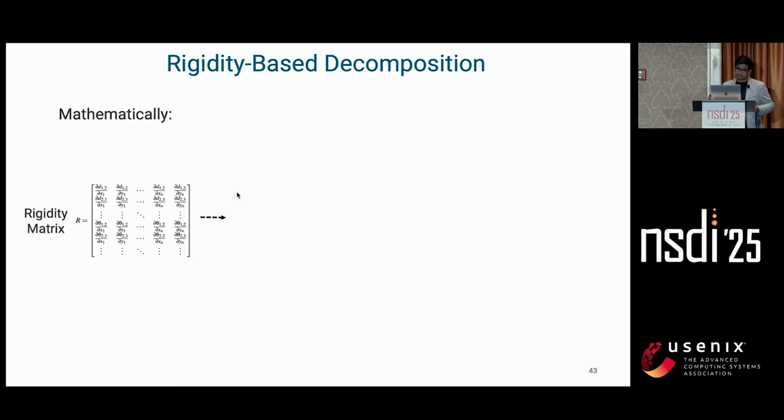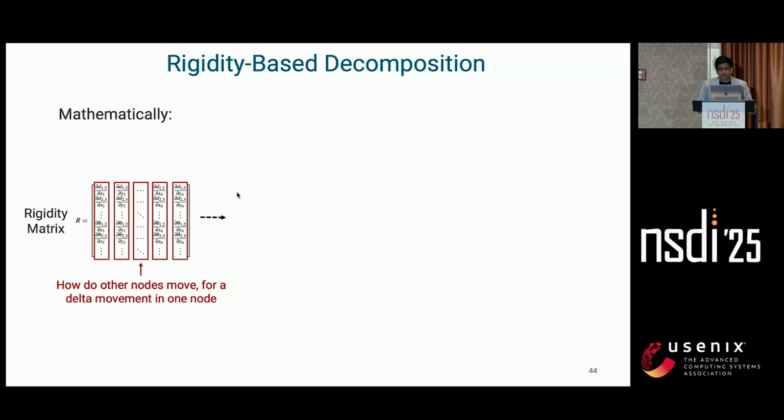Now, how we implement this in math is super interesting. Our first step is to quantify this rigidity somehow, so we build a rigidity matrix. And in this matrix, each column corresponds to a measurement constraint equation that we got. And the rows essentially capture how other nodes would move for a delta movement in one of the nodes that I pulled.